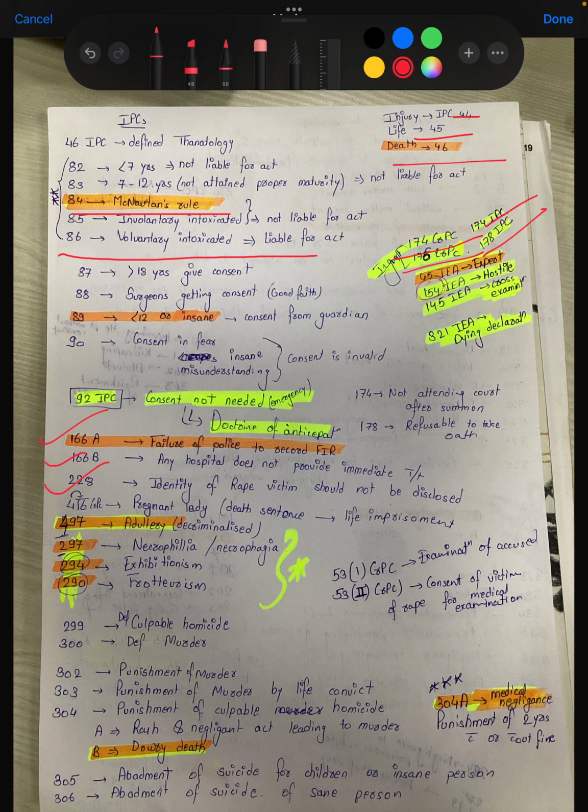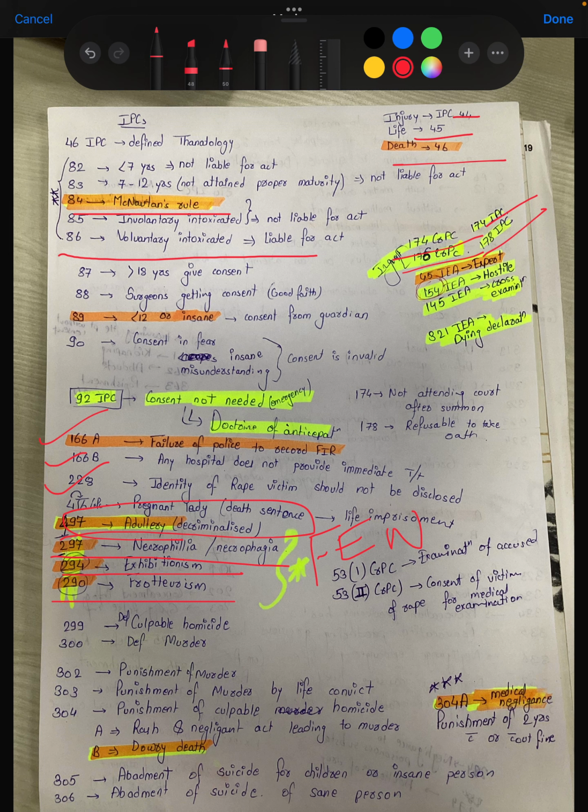Section 228: the identity of the rape victim should not be disclosed. Then 229 is for the forgery. 290, 294 is for the exhibition, and 297 is for necrophilia and necrophagia. And 497 is for adultery, which is decriminalized.